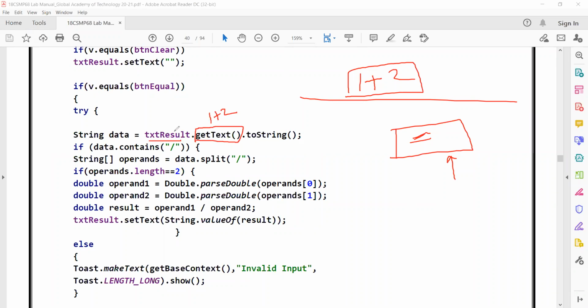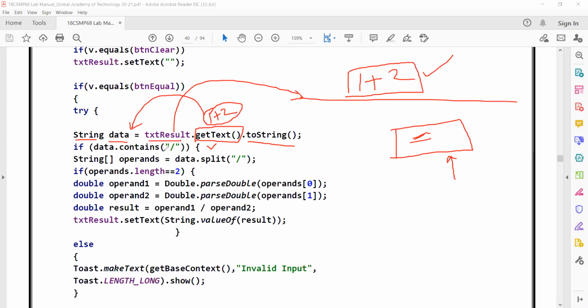What is this text result? Text result refers to this edit text box. In this edit text box, I want to extract 1 plus 2. We can extract it by calling a method called getText. And this getText, I need to convert to a string value. Now this entire thing, 1 plus 2, will be a string. And this string, I'm trying to store in data. That's why the type of data is string.